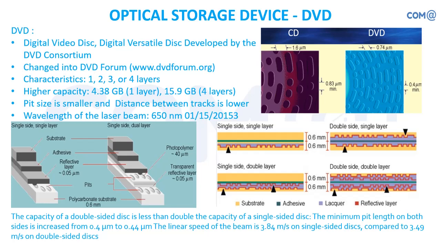And if you go for four layers, you have the multi-layer concept, so multiplying by that, it will be 16 GB approximately. So you can store more data as you increase the compression of data. That is the picture shown here: single side single layer, double side, single side double layer. So you have multiple concepts available for DVD.